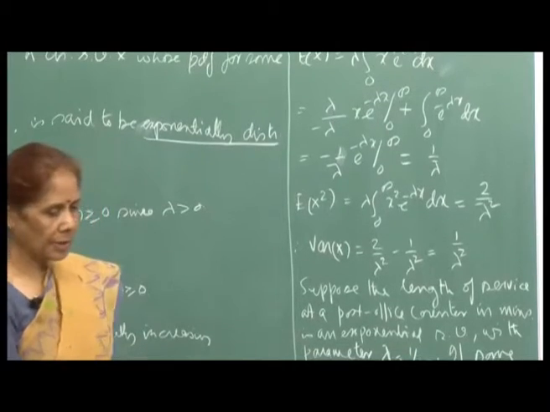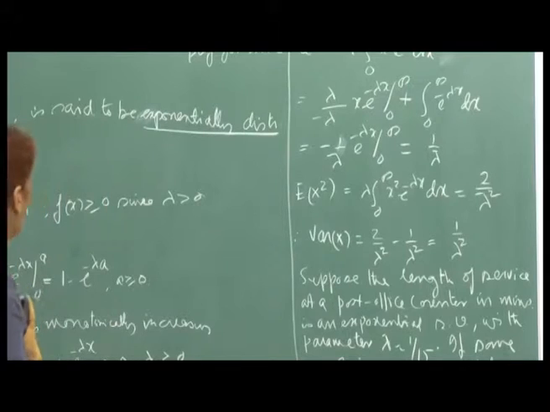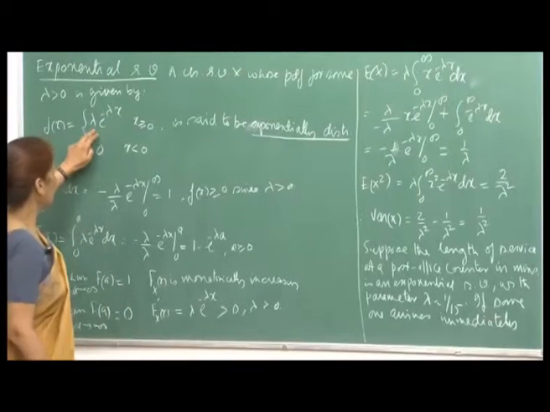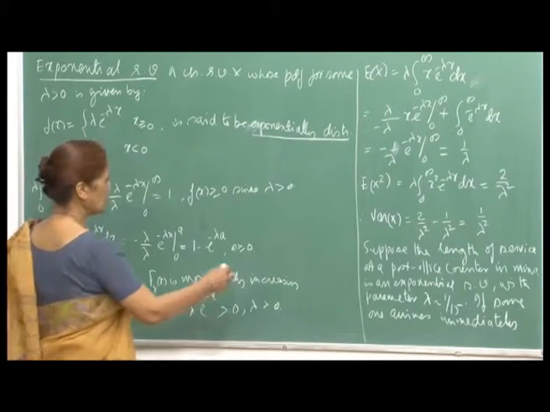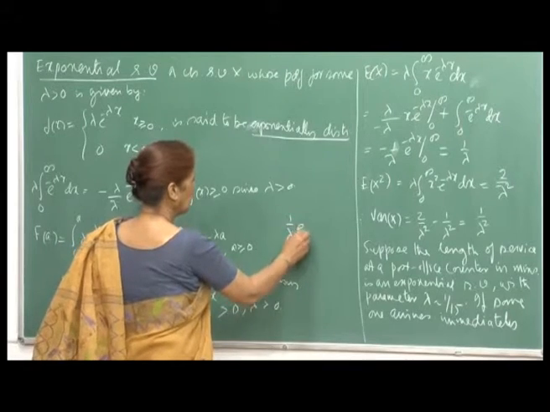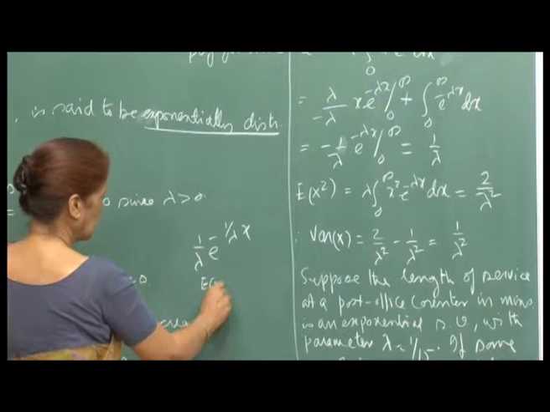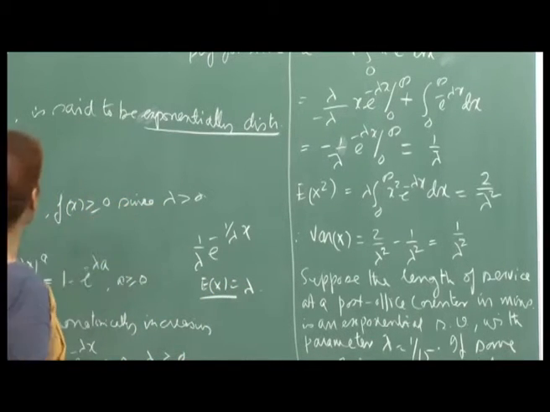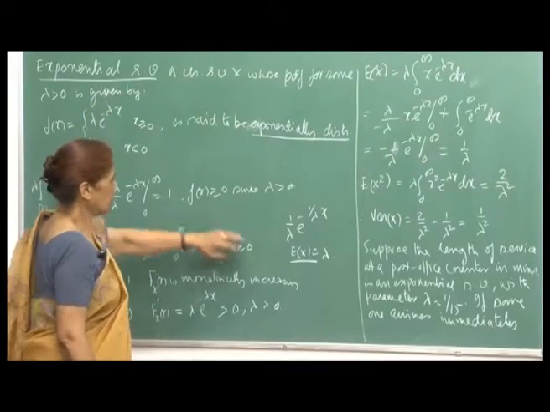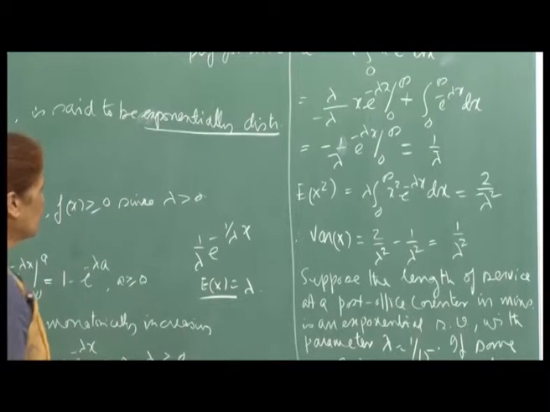So, the way to remember is that if lambda is the parameter for the exponential distribution and it is defined in this way, then the inverse of the parameter is your mean or the expectation. Some places people define the density as 1 by lambda times e raised to minus x by lambda, so in that case your expectation will become lambda. So, it is the inverse of the parameter, whatever you use for defining this.